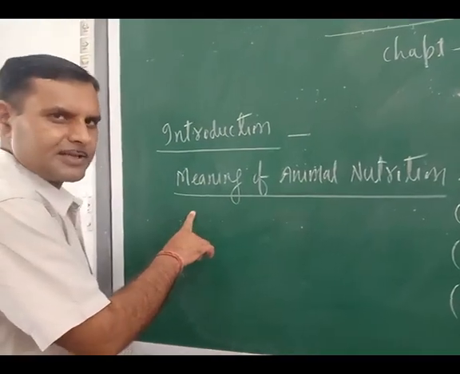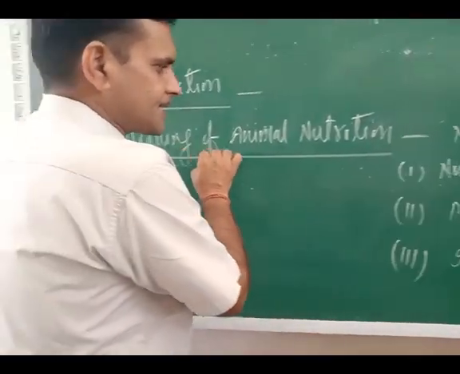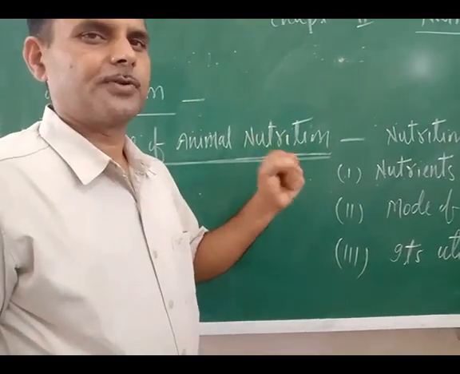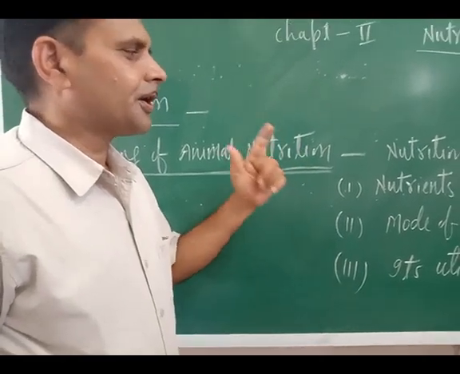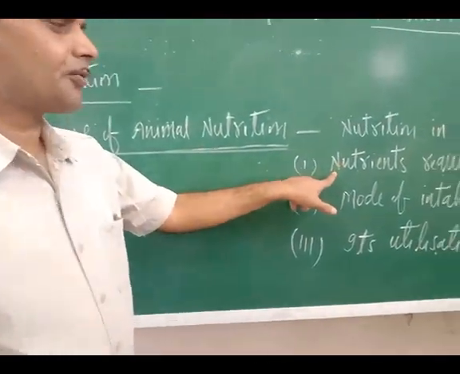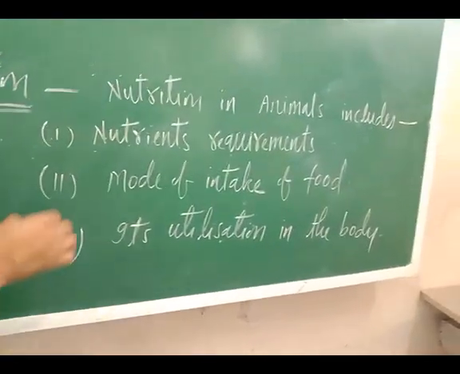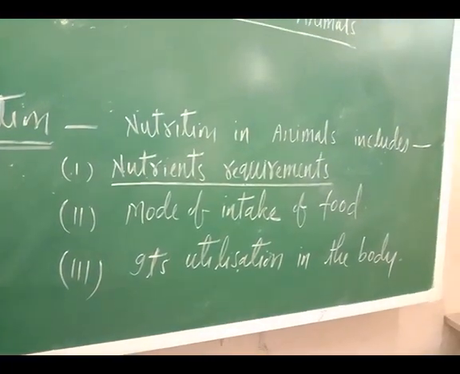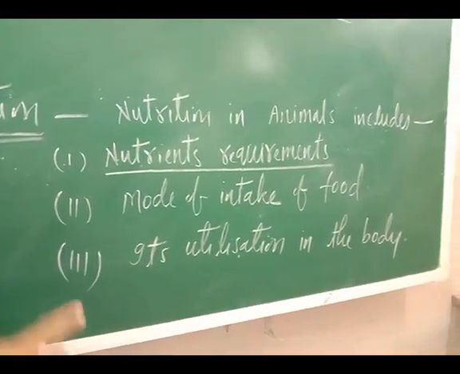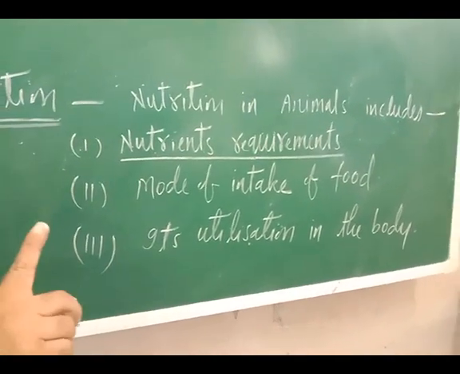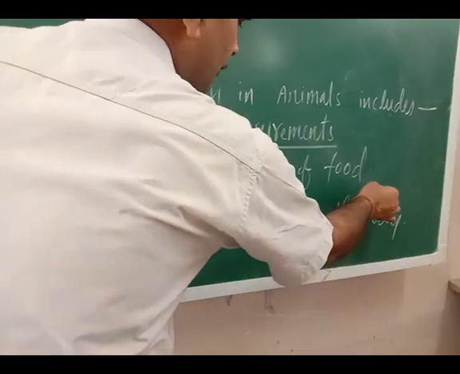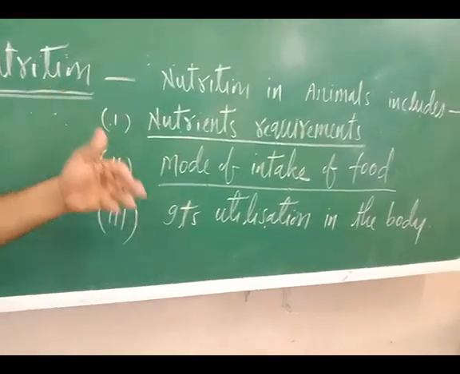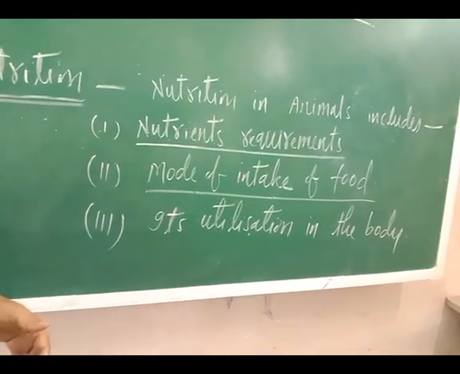Now the first question arises: what is animal nutrition? Animal nutrition is a very comprehensive term. It includes calculation of the requirements of nutrients: how much nutrients an animal requires. That is the first aspect. The second is the mode an animal adopts to take in food. The third is how the animal utilizes that food in its body.